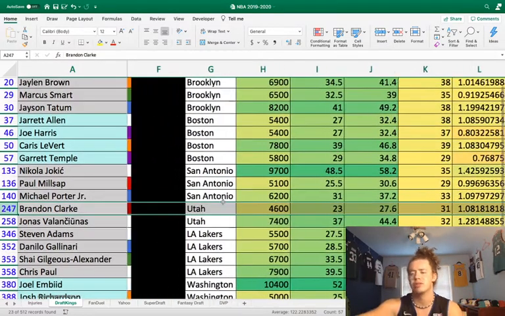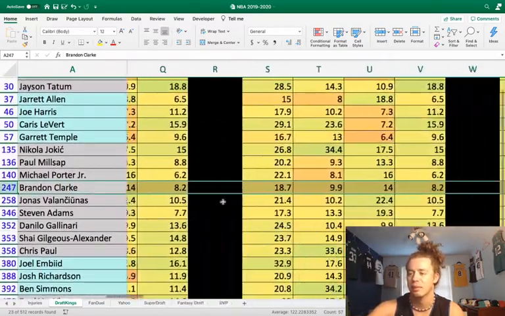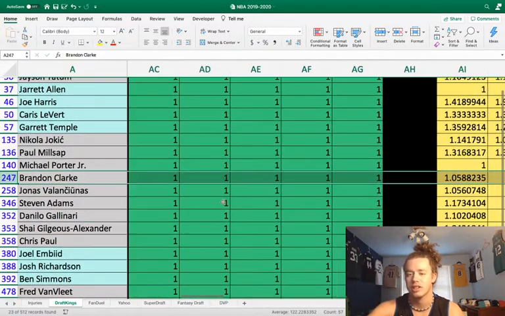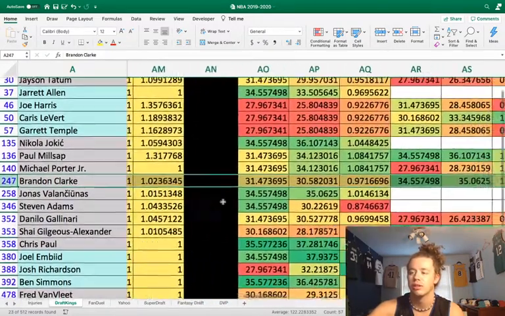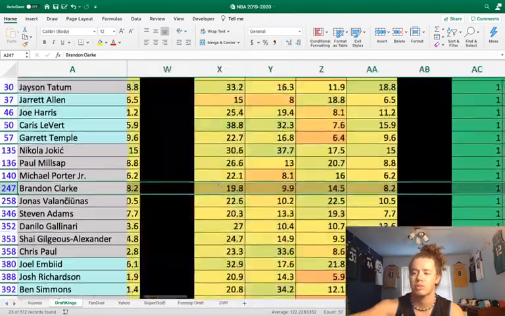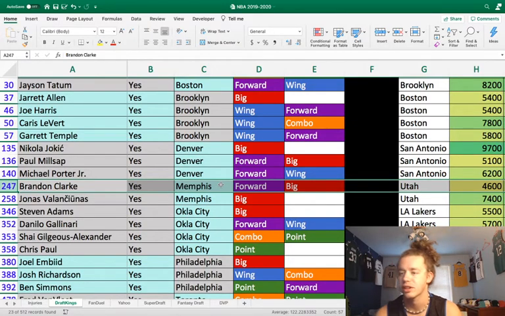He is playing Utah. It's a tougher matchup, but he's just 4,600 and should see 30-plus minutes. He gets a little bit of a usage bump without, not Clarkson, I don't know why I said that, without Jaren Jackson on the floor. If we look at the matchups, he does have a negative matchup against forwards, but a positive against bigs. So, yeah, Rudy Gobert, overrated this year. Anyway, Brandon Clark looks good.